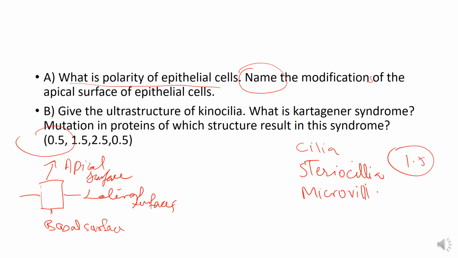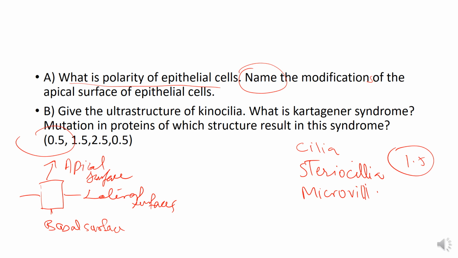And what is Kartagener syndrome? And mutation in the proteins of which structure results in this syndrome? So what is Kartagener syndrome? Kartagener syndrome is also known as immotile cilia syndrome, and this results from dysfunction of the cilia in the cells.